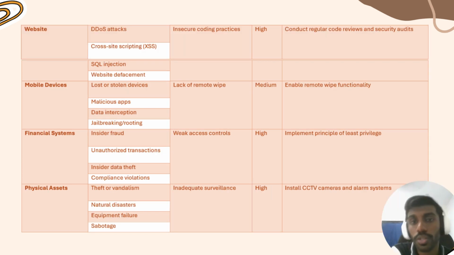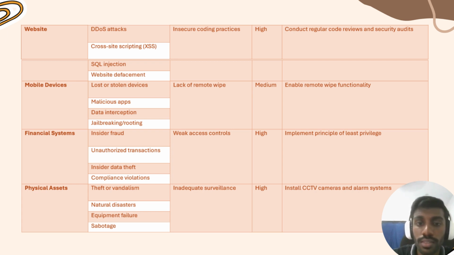So thank you, Prem. I will be continuing from website type assets. The threats for websites are DDoS attacks, cross-site scripting (XSS), SQL injection, and website defacement. The vulnerability of websites is insecure coding practices, which can be controlled by conducting regular code reviews and security audits, and of course the priority is high.